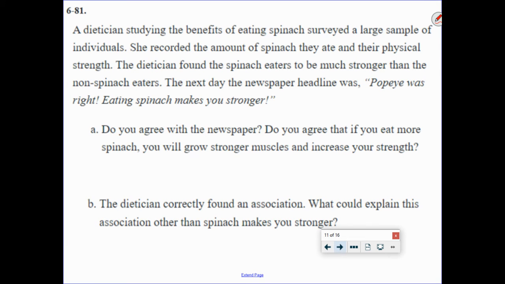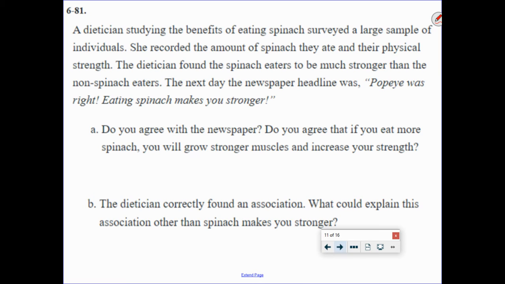Okay, how about this other one? 681. A dietitian studying the benefits of eating spinach surveyed a large sample of individuals. She recorded the amount of spinach they ate and their physical strength. The dietitian found the spinach eaters to be much stronger than the non-spinach eaters. The next day, the newspaper headline was, Popeye was right, eating spinach makes you stronger.